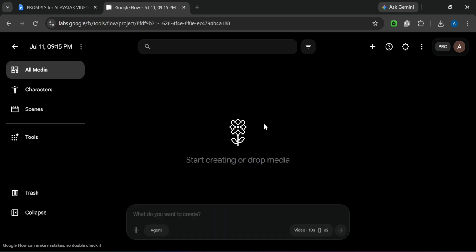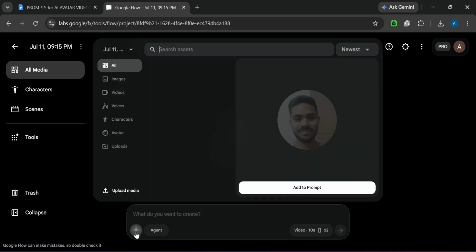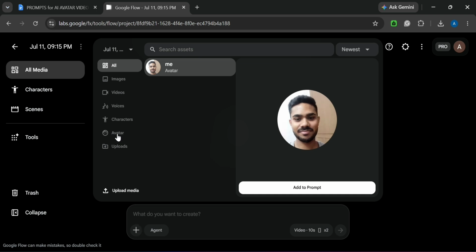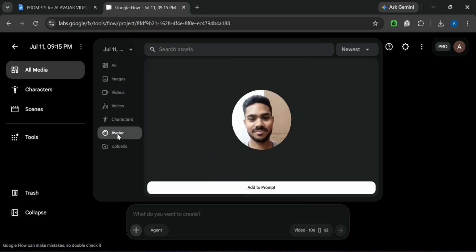After clicking on New Project, this type of interface will come. In this, you simply need to click on the plus sign, and after that click on Avatar. After clicking on Avatar, you need to make your avatar. To make an avatar, you need to follow some instructions. Firstly, it will click some of your photos, and then you also need to speak some numbers so that it will record your voice to make the exact replica of you. After making your avatar, you just need to click on Add to Prompt. I have already made my avatar, so I'm not doing this work again.